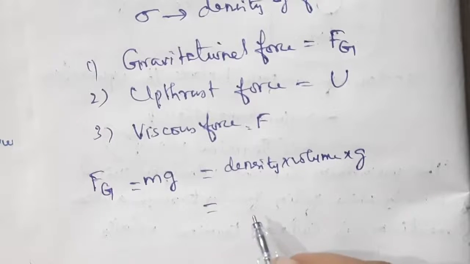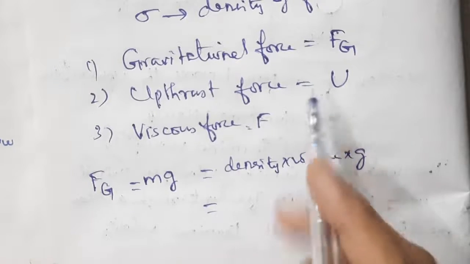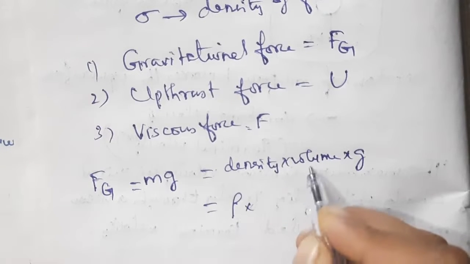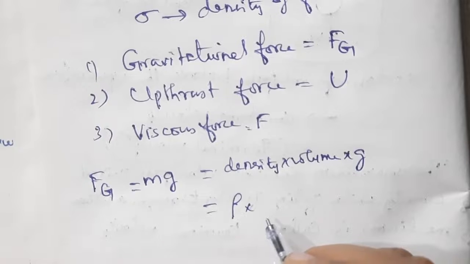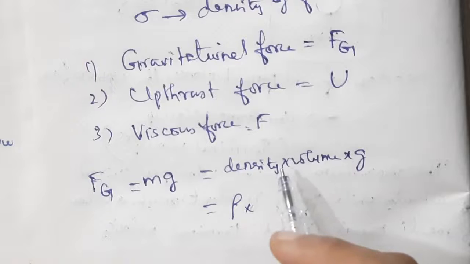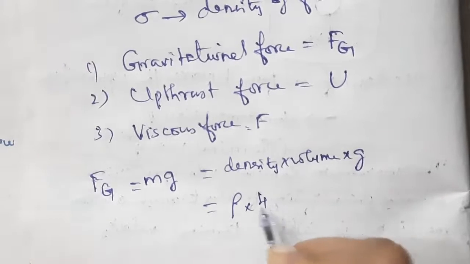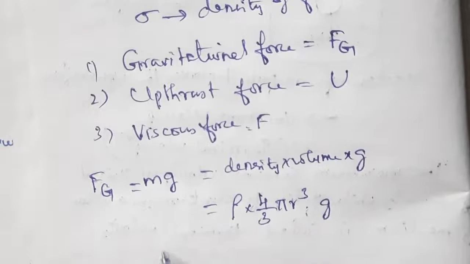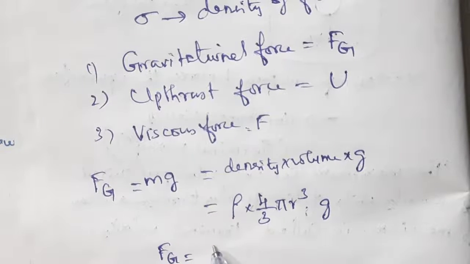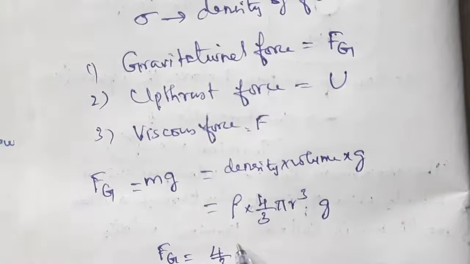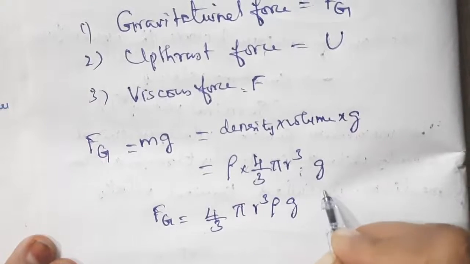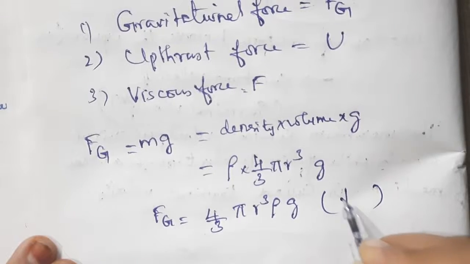The density of the sphere is rho, and the volume of the sphere is 4 by 3 pi r cube. So Fg is 4 by 3 pi r cube rho into g. This is the downward force.